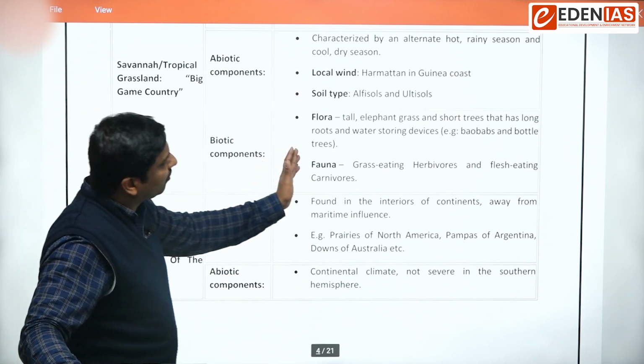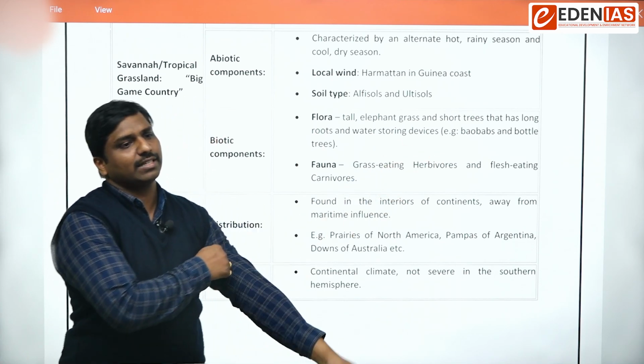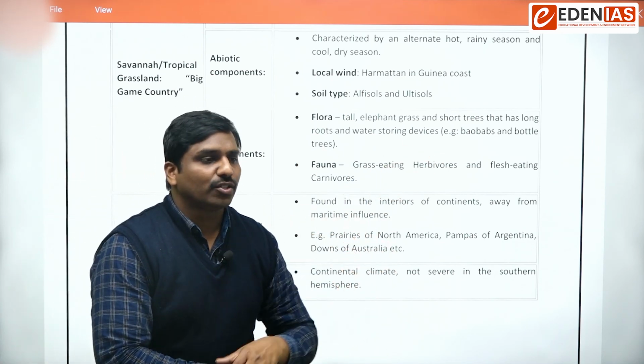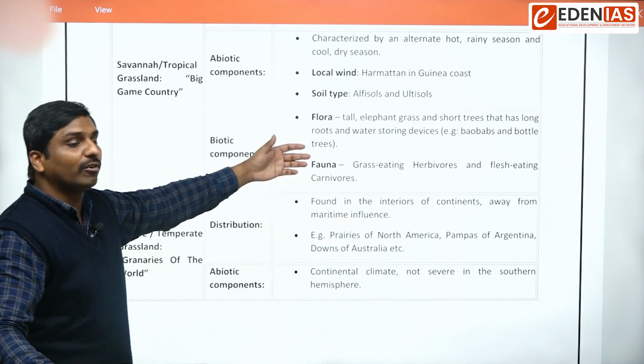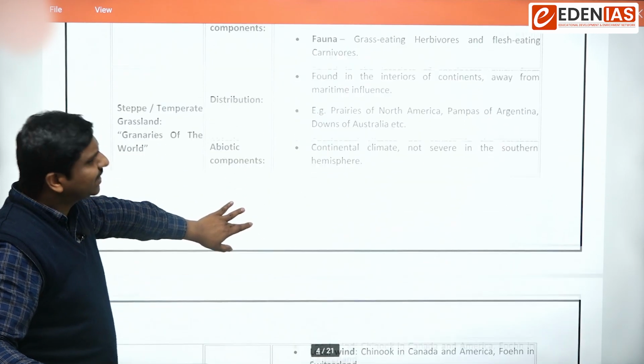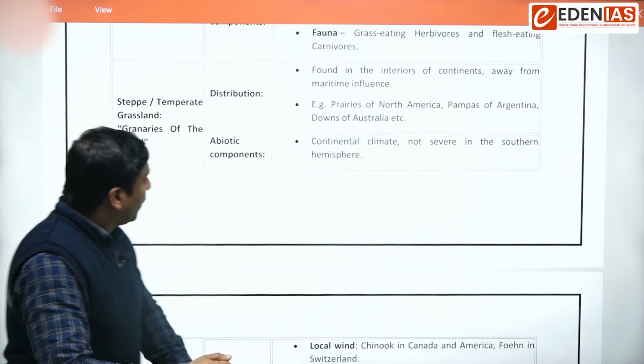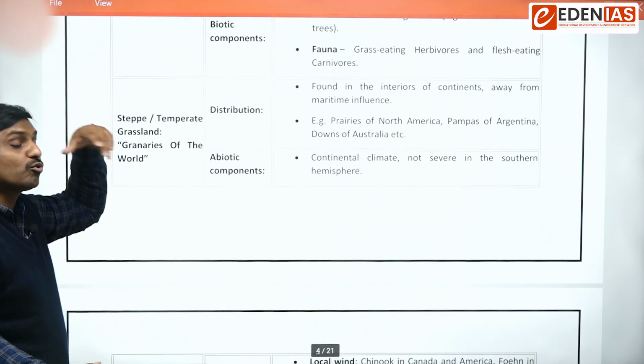So fauna means we can have herbivores and carnivores. All animals like elephants, tigers, deer, all such kind of fauna can be there. In the sense of long grass, we can say. So that is the tropical grasslands.